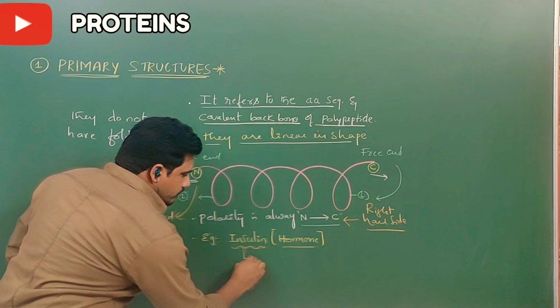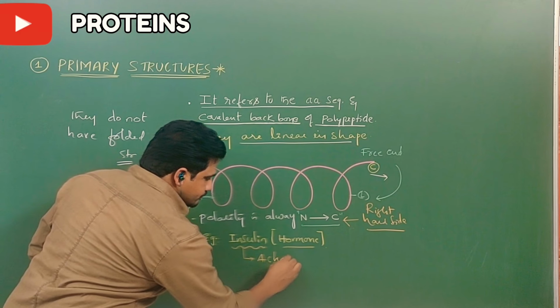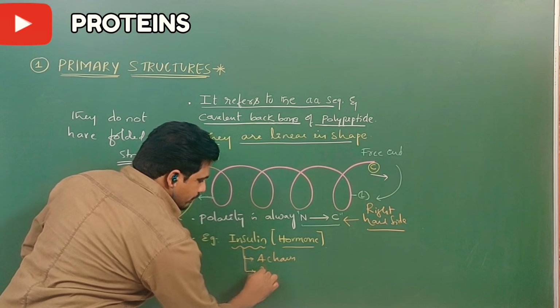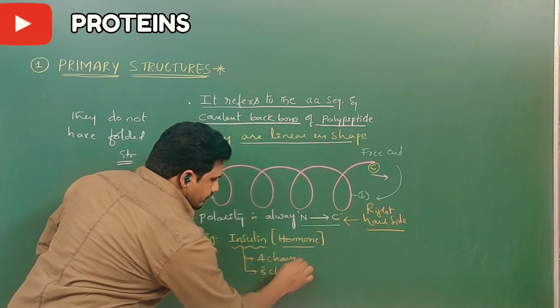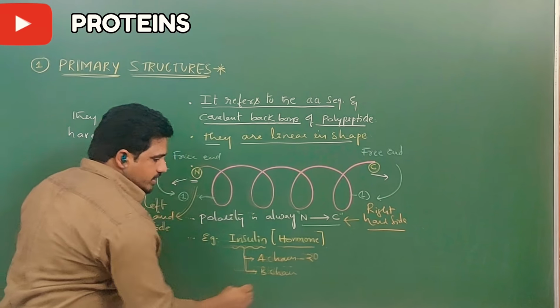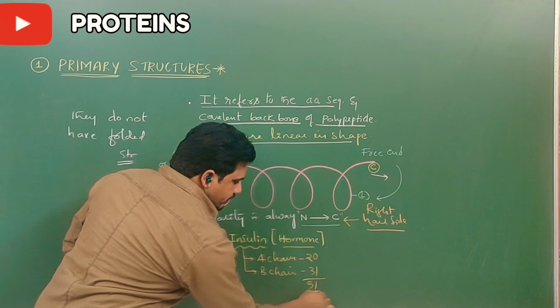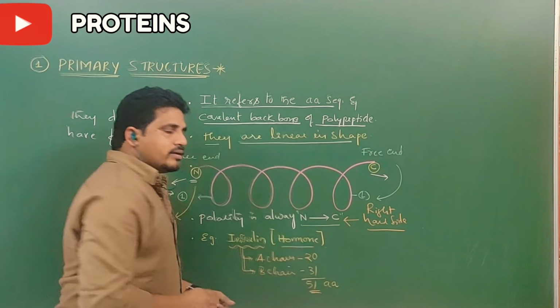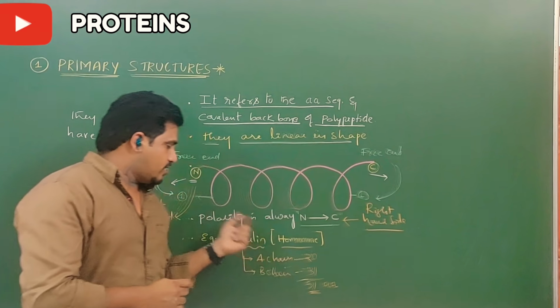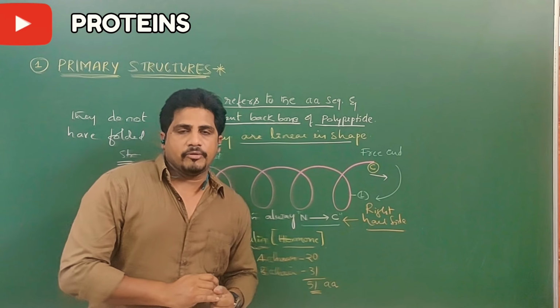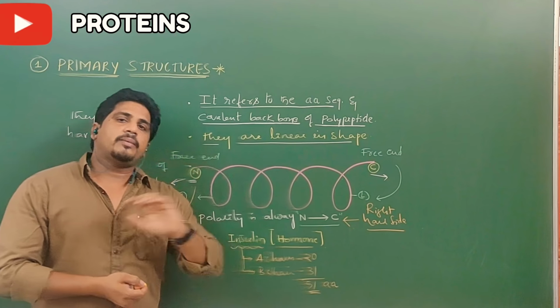This insulin has an A chain and also a B chain. A chain has 20 amino acids and B chain has 31 amino acids. Total 51 amino acids are there. What is the number of amino acids in an insulin protein? 51 amino acids. So insulin is a complete protein.